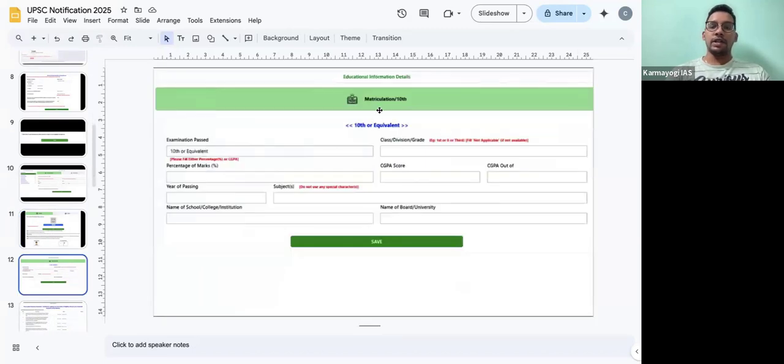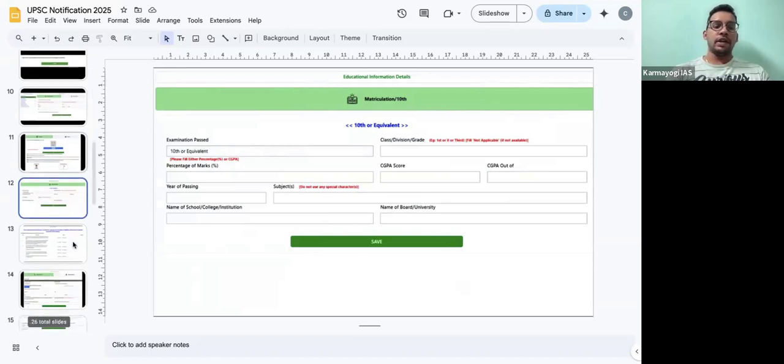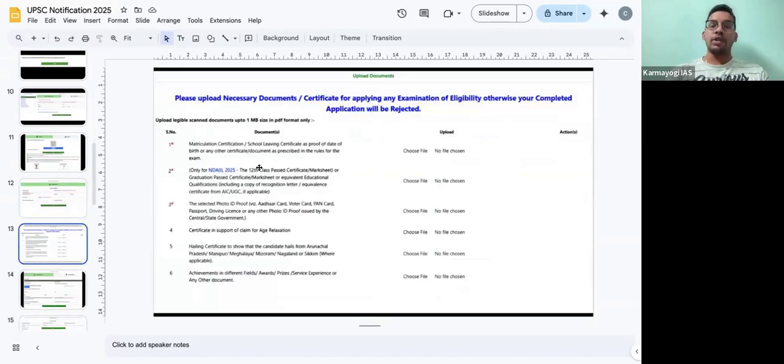Then we have the next one, that is the matriculation 10th class related details. So you need to give the details, percentage of score, CGPA, which board, everything. Again, you have to save it. Then you will go for the next step to upload the document. Here they are asking a few documents which are mandatory and some which are not mandatory. The 10th class certificate, the matriculation certificate, is a very mandatory one. You have to upload this, right?